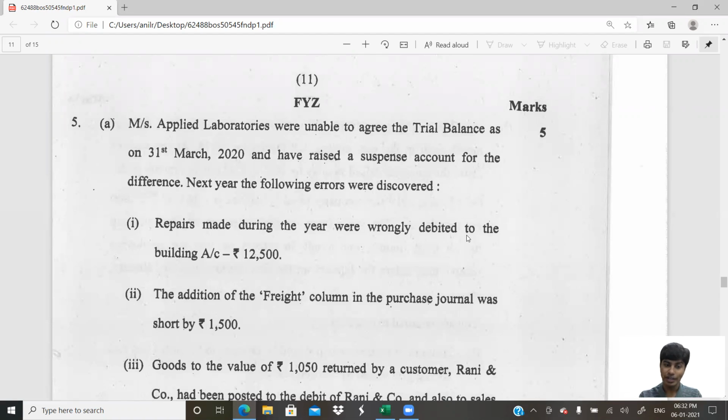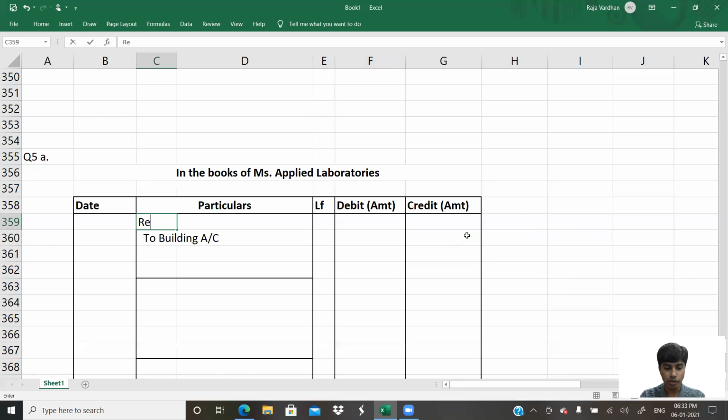So what do we do now? Debit now. So I should be doing repairs account debit. But here, my friends, the rectification is in stage 3. Whenever we are doing rectification in stage 3, can I debit an expense? No, I cannot debit an expense. So instead of writing an expense, that is repairs, what would I be writing? I would be writing P&L adjustment account.